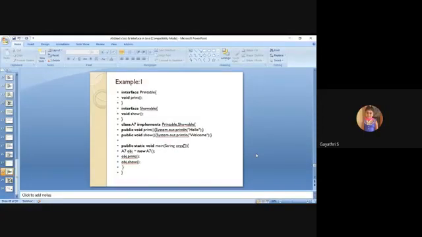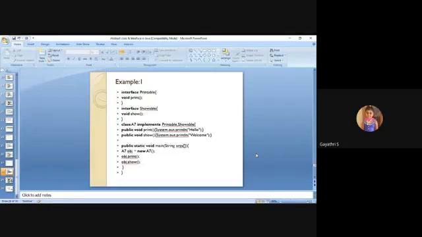Example. Here, two interfaces are there. The first interface, Printable. The second interface, Showable. The Printable interface has one abstract method, print, that is public abstract void print. The second interface, Showable, has one method, void show, which is also by default public abstract void show. Next, a normal concrete class A7, which implements Printable, comma, Showable. That is possible in Java.